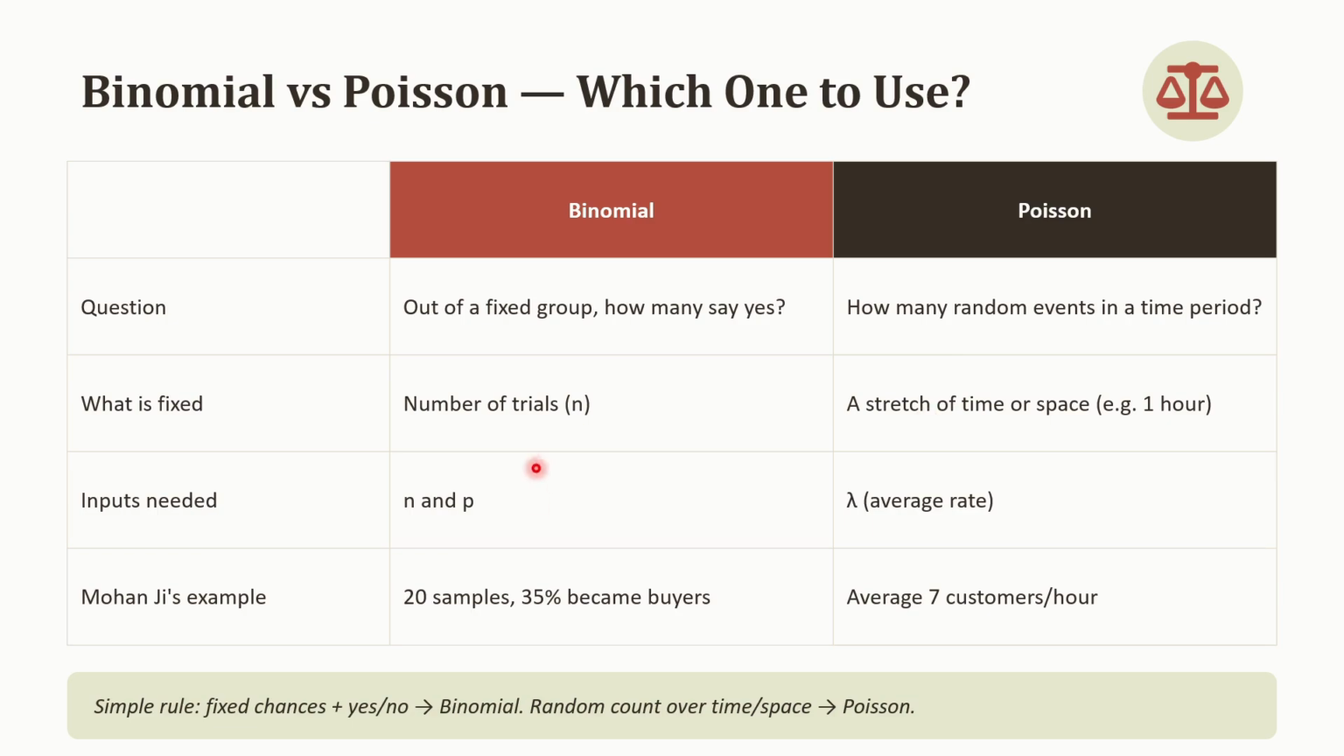What inputs do we need? Number of trials and probability of success. And here we need the average rate, which is lambda. So in this example, we are talking about 20 samples and a 35% success rate. And here, what is fixed is 7 customers per hour. So a simple rule of thumb: if you have a fixed number of chances, each with 2 outcomes, yes or no, use binomial distribution. If you are counting random events across time or space and you only know the lambda average, right? Use Poisson distribution.